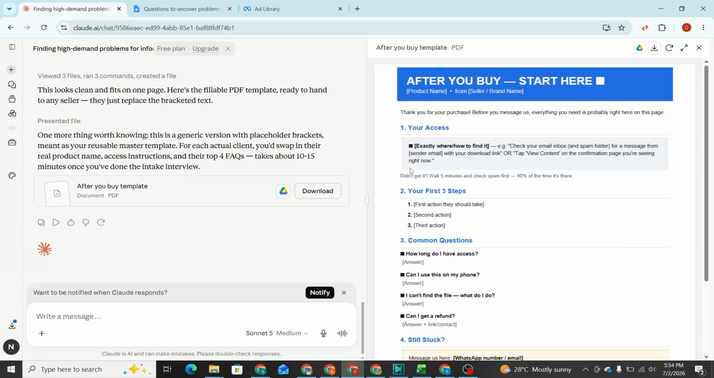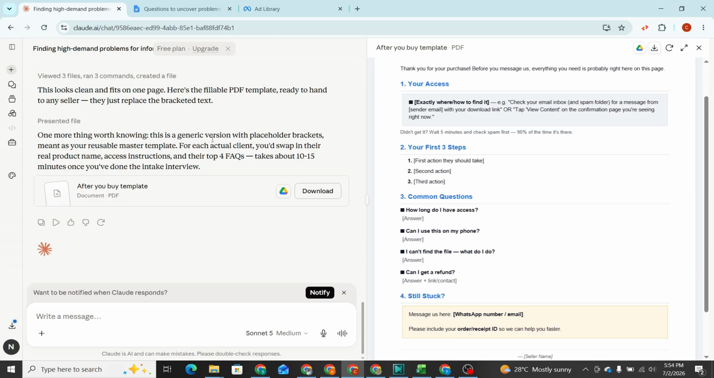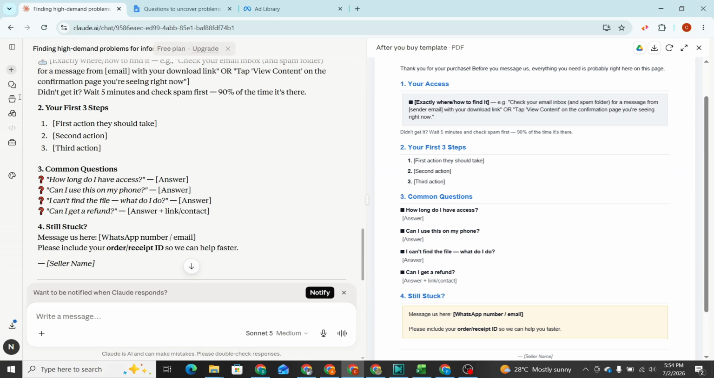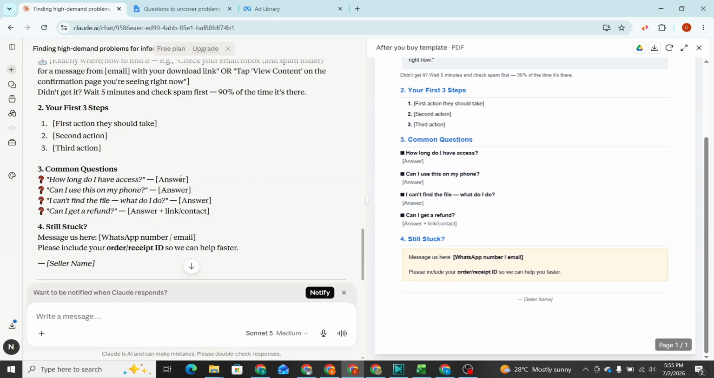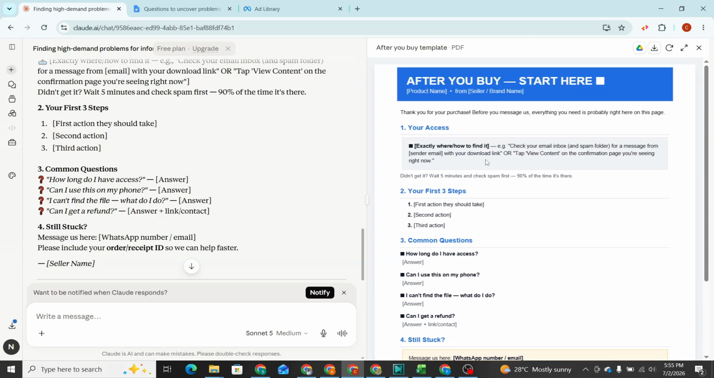So let's go back, and our PDF is ready. This is how you're going to deliver it to them. After you buy, start here. The product name, as you can see, is now cleaner. It's better than this test version. You could even ask Claude for a recommendation, like what format do you recommend I create this product in that would sell to these people? It's going to suggest the format, right? So this is what it looks like.